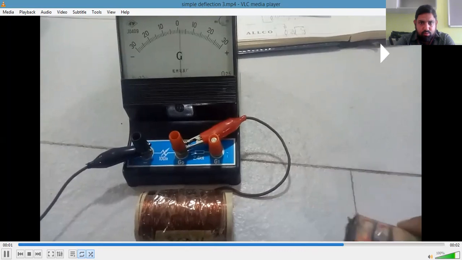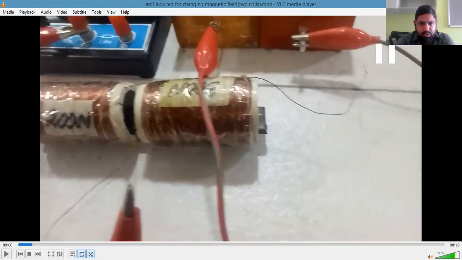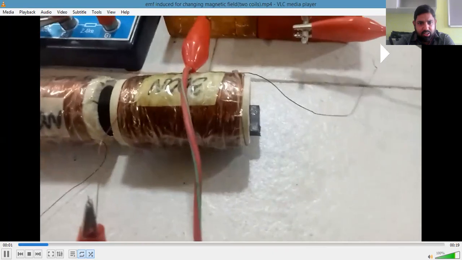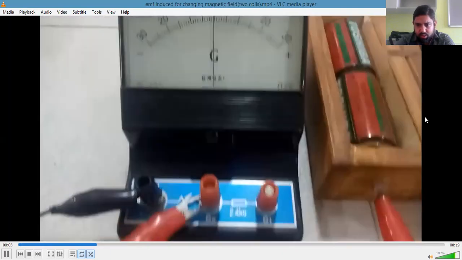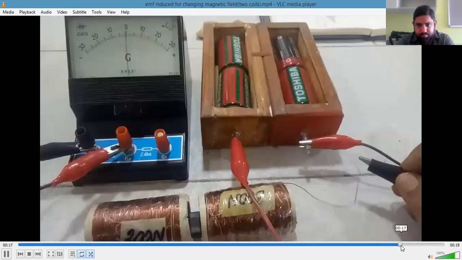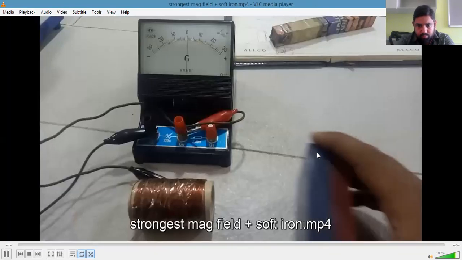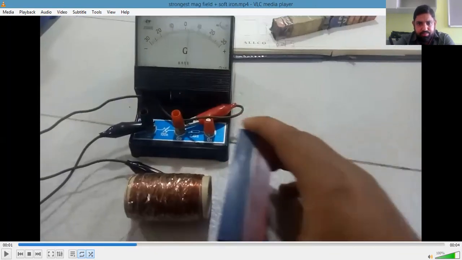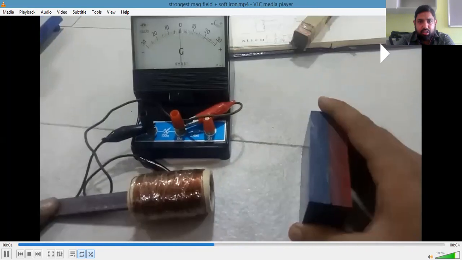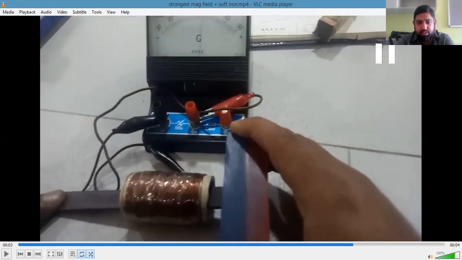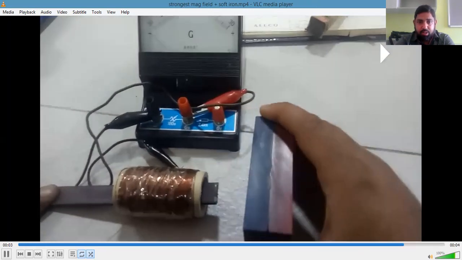Next observation. Here I have changed the magnetic field. I'm bringing some stronger magnets, and you can see the deflection is larger. In this video, I have also placed a soft iron rod inside the coil and I'm bringing a stronger magnetic field, so the deflection will be largest in this case.